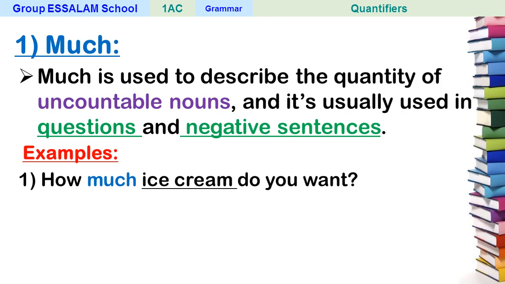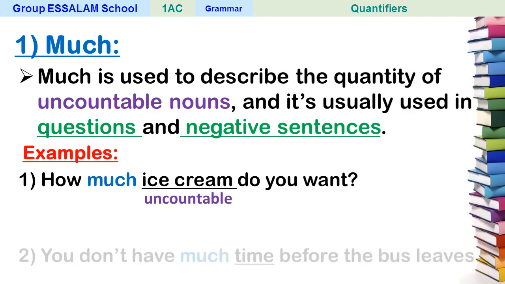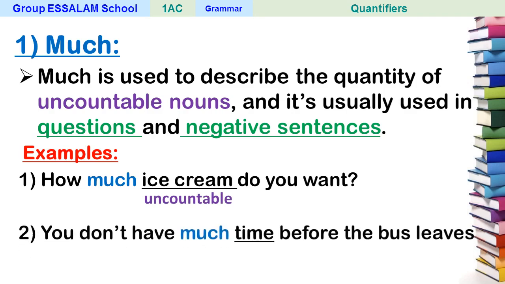So ice cream is an uncountable noun. We cannot count ice cream. Let's see this example. You don't have much time before the bus leaves.